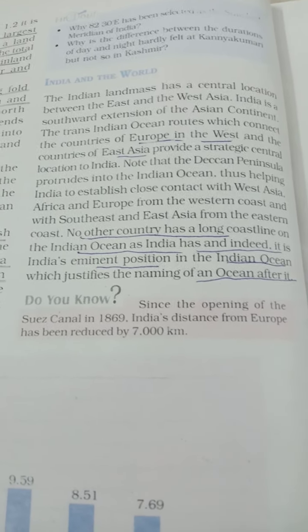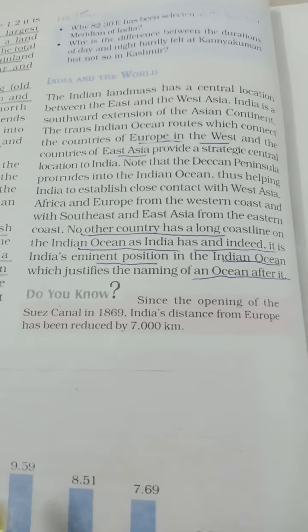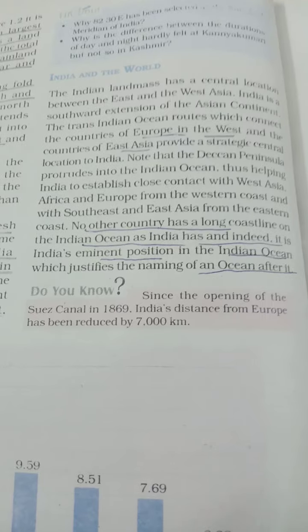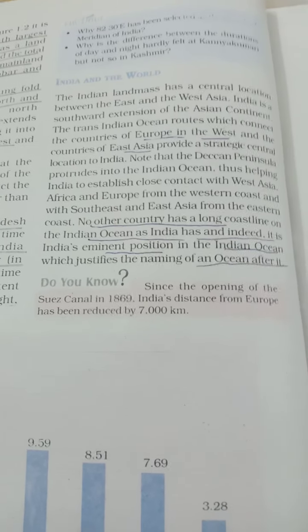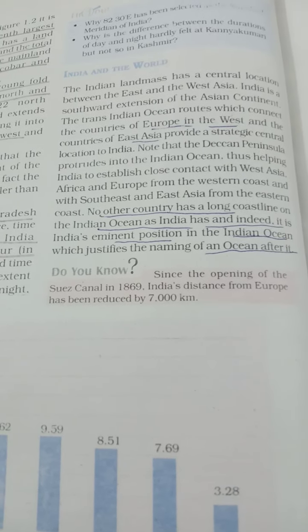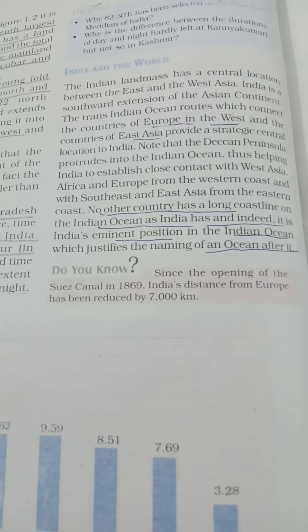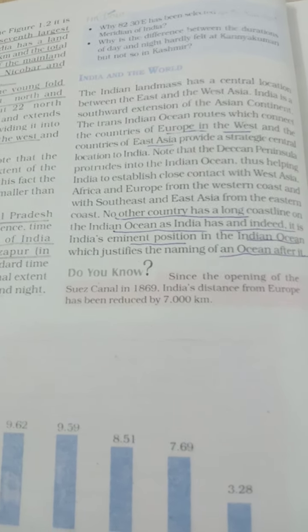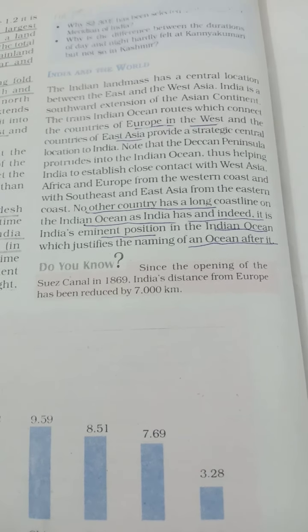Hello everyone. In this video, we will understand India and the world. So we have already understood the location and the size. Please go through the first video and understand the size and the location of India. Now we are talking about India and the world.